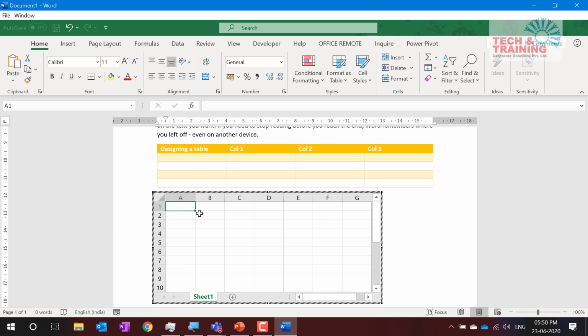Let me test your skills on Microsoft Excel quickly. Just answer these questions to yourself. If you're able to get the answer, just pat yourself. If your answer is incorrect, just give a smile to yourself. My question is, what if I type product 1 and drag this down? What values will I get? Will I get product 1 throughout, or is it going to be product 1, 2, 3? Thought of the answer? Let me drag it down. It's product 1, 2, 3. The number changes. When you have text with a number, the number changes.